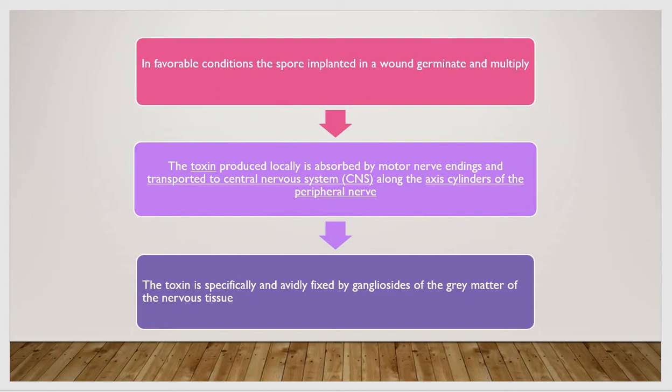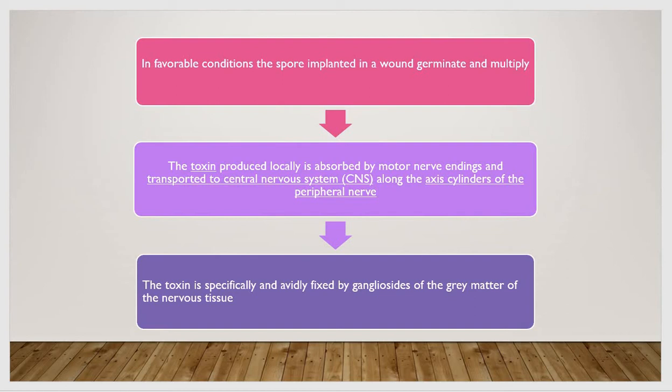absorbed by the motor nerve endings and transported to the central nervous system. It attacks the central nervous system along the axis cylinders of the peripheral nerves. For this, you must know the structure of the nerves.